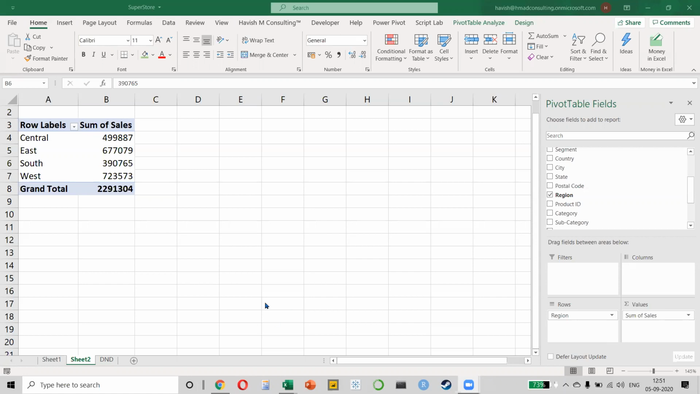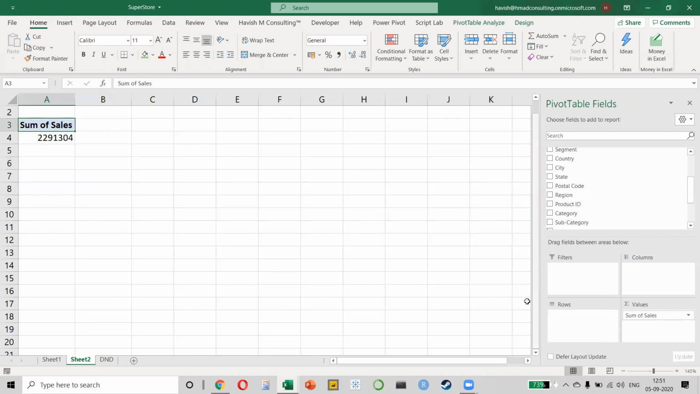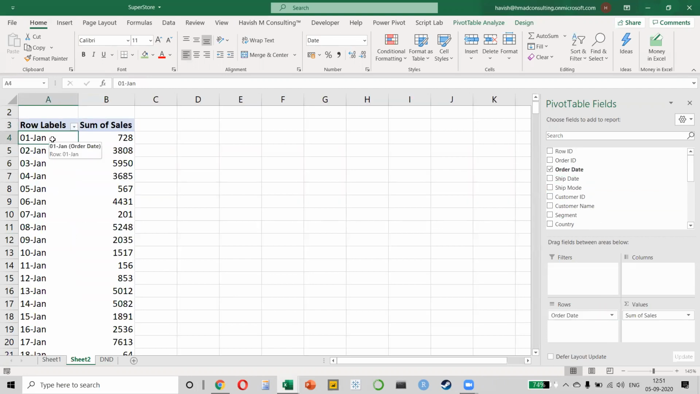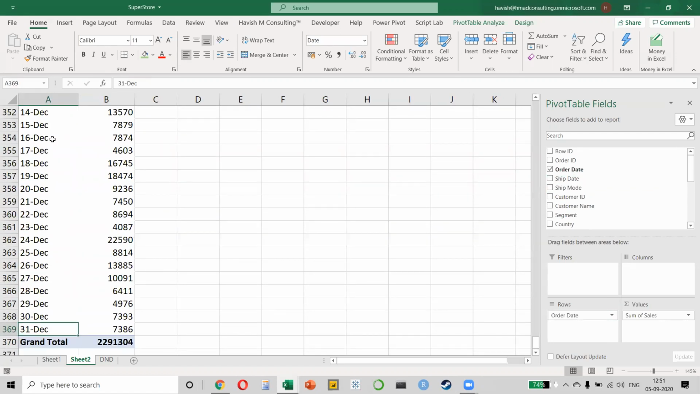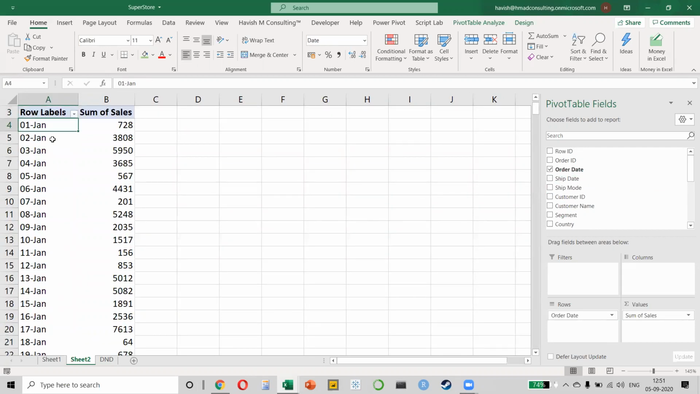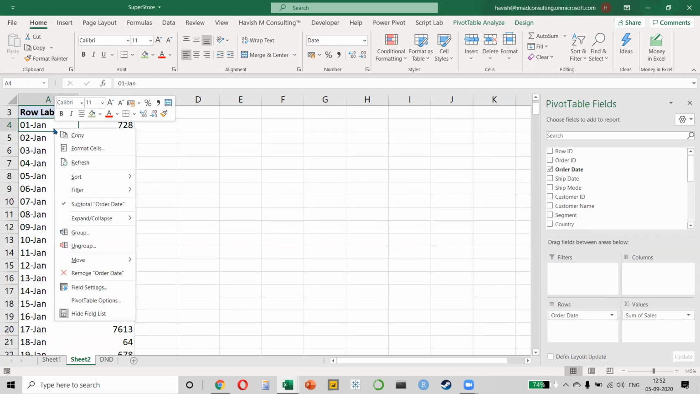Now, here's the question. Remember, I don't want to find this. I wanted to find something completely different. I wanted to find my customer loyalty, right? So I will remove my region and I will keep my order date in my rows. So you notice that it is giving us all the dates from the 1st of January till the 31st of December, correct? Now you might just be wondering, but why is it showing me all the dates? You know, where are the months and where are the quarters and where are the years? That's very simple. I can right click on the very first value, 1st of January. We will group the data, right?